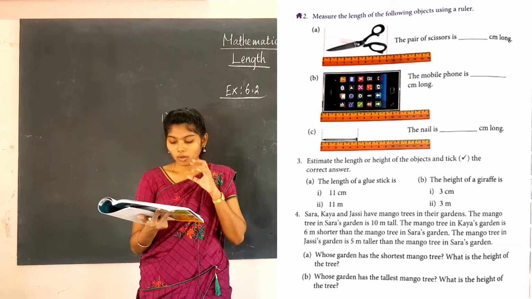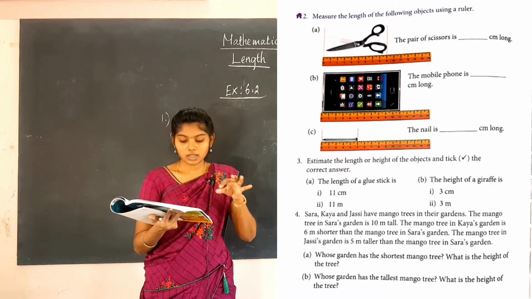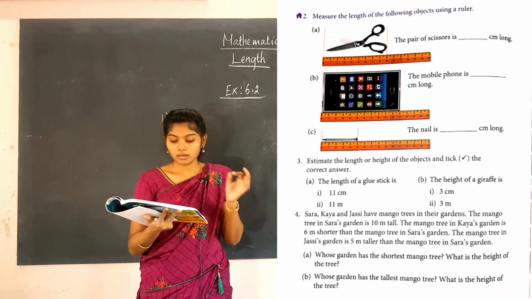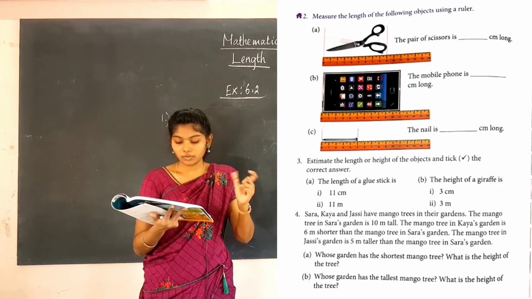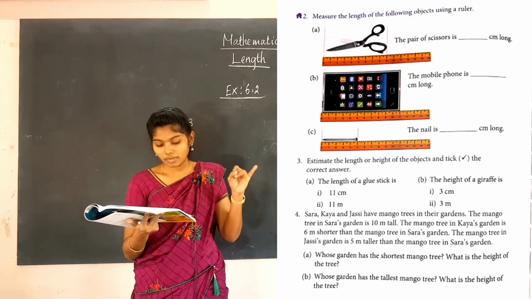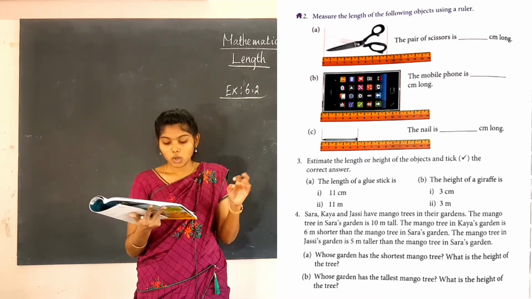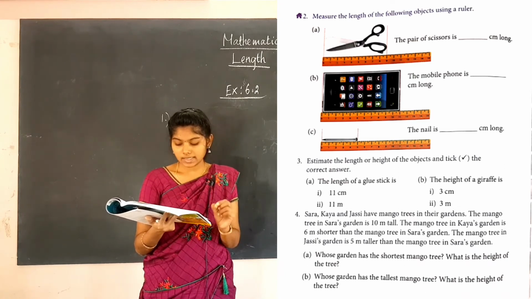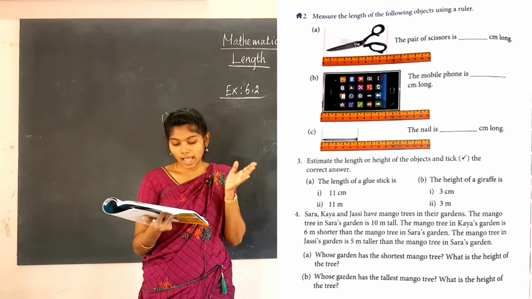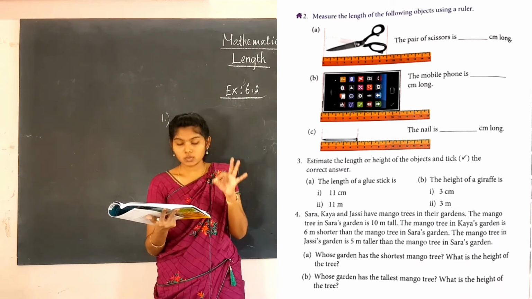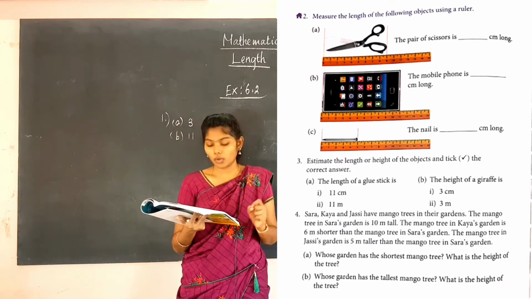So here the mango trees are given in three of their gardens, and there is some difference in the measurements in meters. So 10 meter is given there, 6 meter and 5 meter. The question given below: whose garden has the shortest mango tree? What is the height of the tree? So among these three gardens, we are going to find which one has the shortest mango tree.